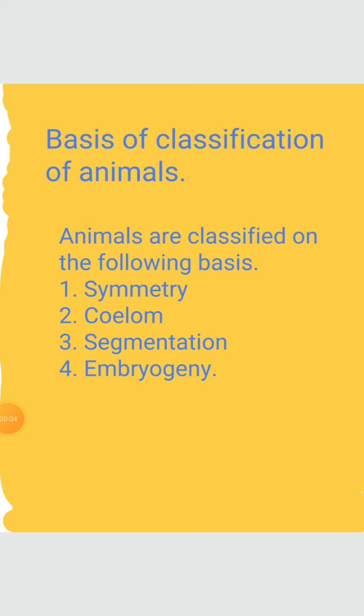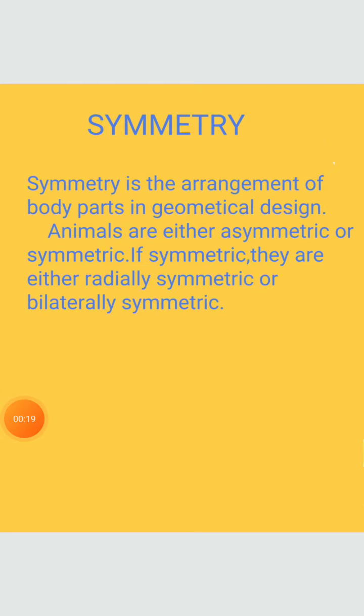Dear student, as you desire, today I am going to teach you the basis of classification of animals. Animals are classified on the following basis: symmetry, coelom, segmentation and embryogeny. Now we come to our first point, that is symmetry. Symmetry is the arrangement of body parts in geometrical design.